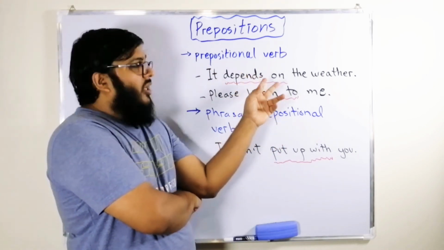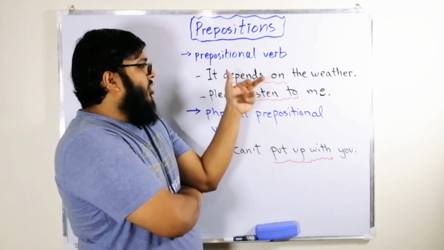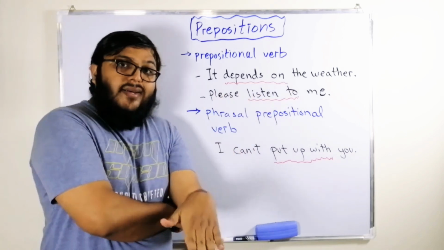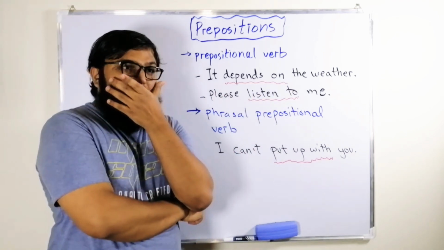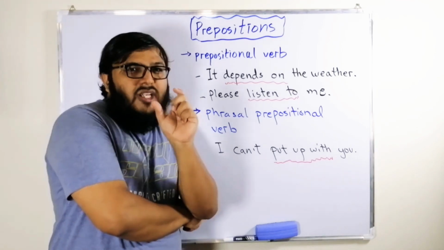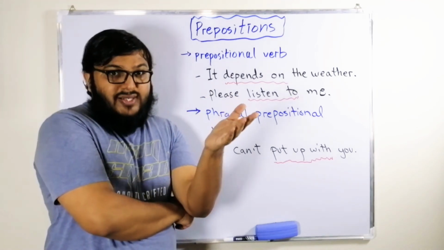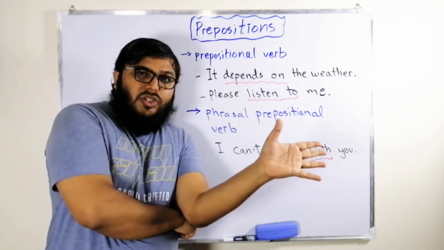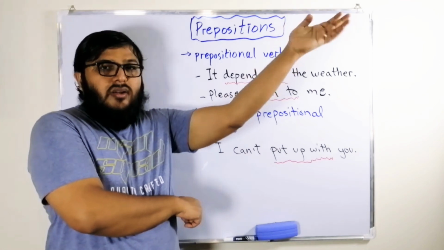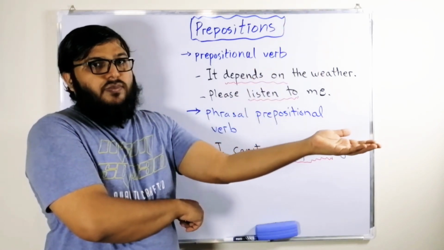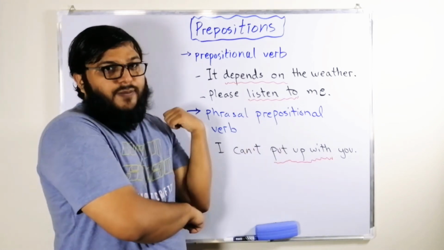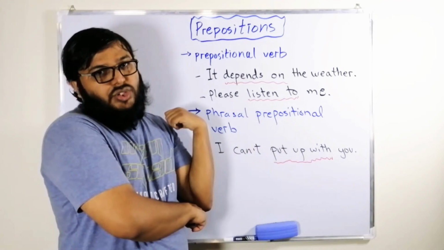There is no change in the meaning when you add preposition with them. But here, when you're adding preposition, the meaning can be changed into an idiomatic meaning. As I say, look for. I'm looking for a job. The literal meaning of look is to look with your eyes, right? But when you add a preposition with look for a job, the meaning is searching for a job or seeking a job, okay? So we call them a phrasal prepositional verb. That's the second functioning of preposition.